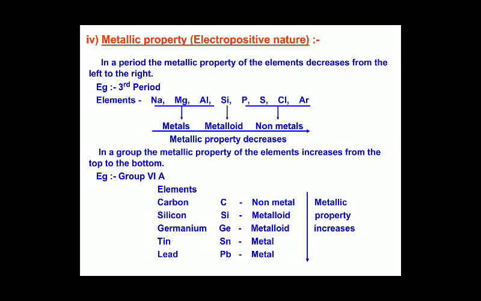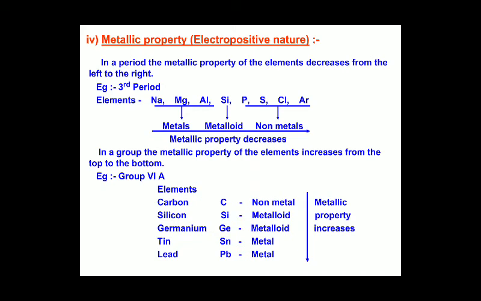And the next property is the metallic property or electropositive nature. In the periodic table, the leftmost elements are metals and the rightmost elements are non-metals. As you travel from left to right, we are moving from metals slightly towards the non-metals, which means the metallic property decreases from left to right.